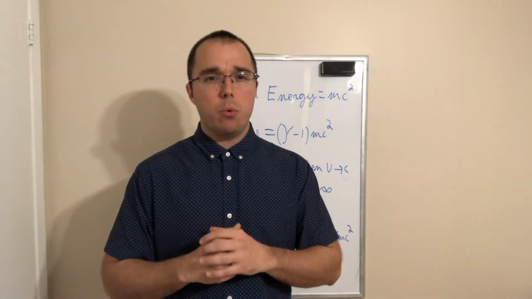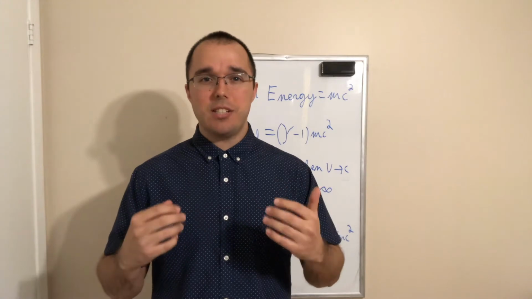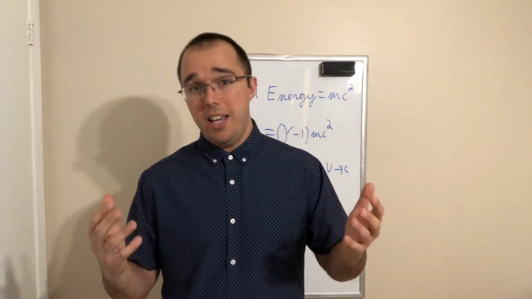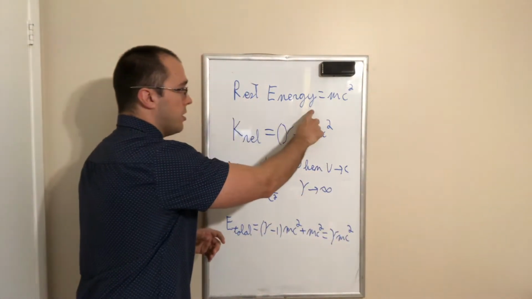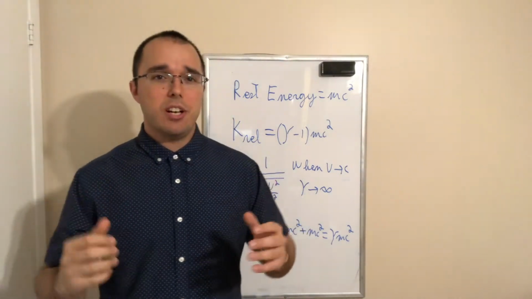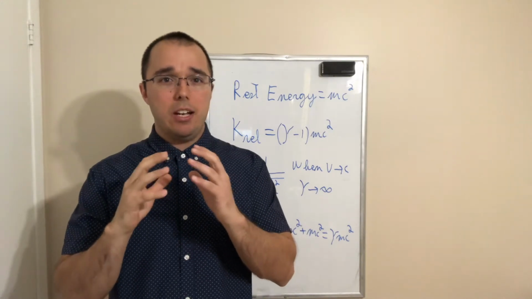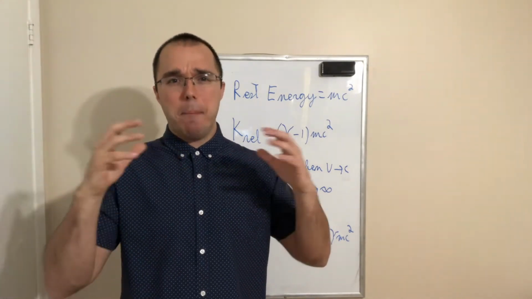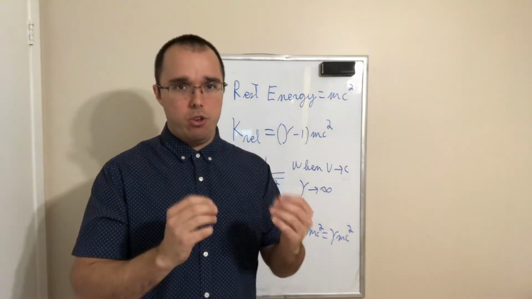The first formula we're going to deal with is the rest energy, and this one is often associated with Albert Einstein. It's a very famous equation. It's E is equal to mc squared, or in reality, the rest energy is equal to mc squared. What Einstein discovered is that mass itself contains energy. In fact, this is why stars emit a huge amount of energy. It's because they convert mass back into energy.